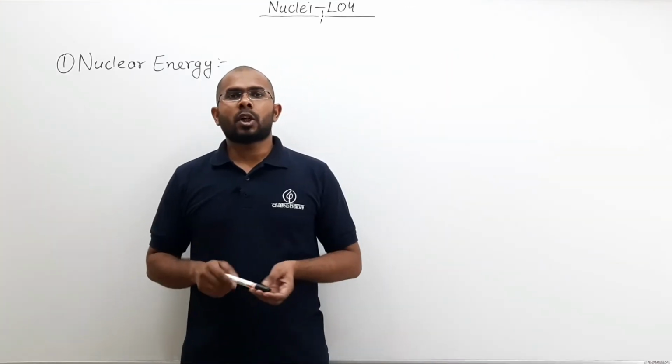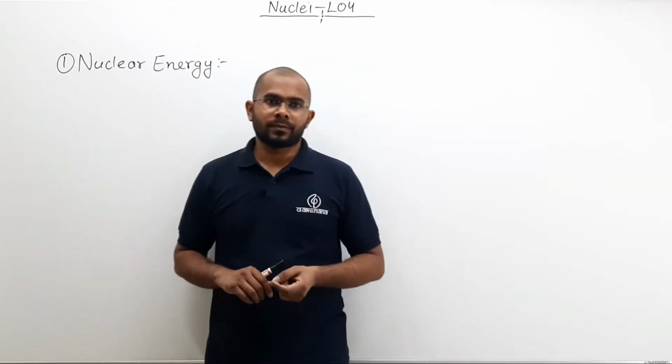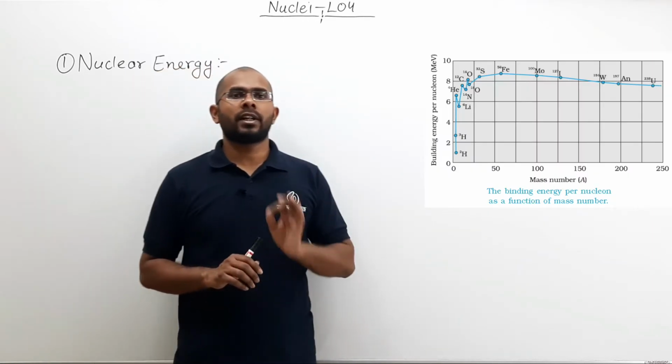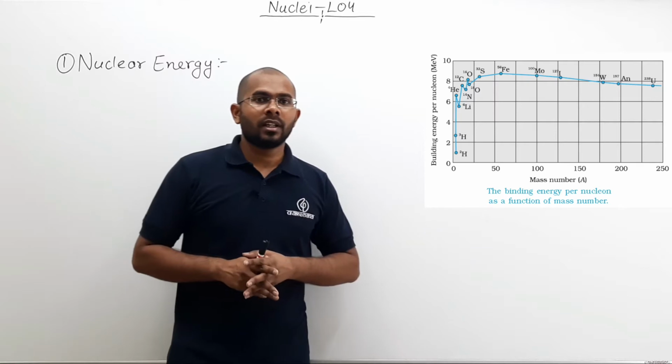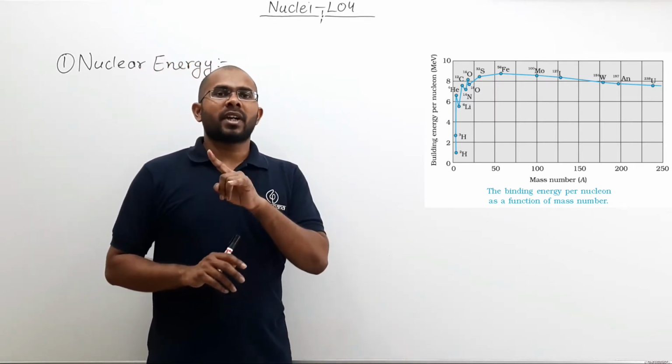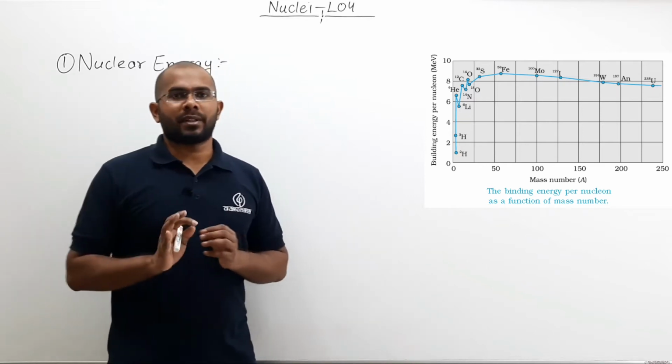So first let us talk about what is nuclear energy. If you take a look at the diagram here, which we have already discussed in the previous lecture, that is binding energy per nucleon with respect to mass number.